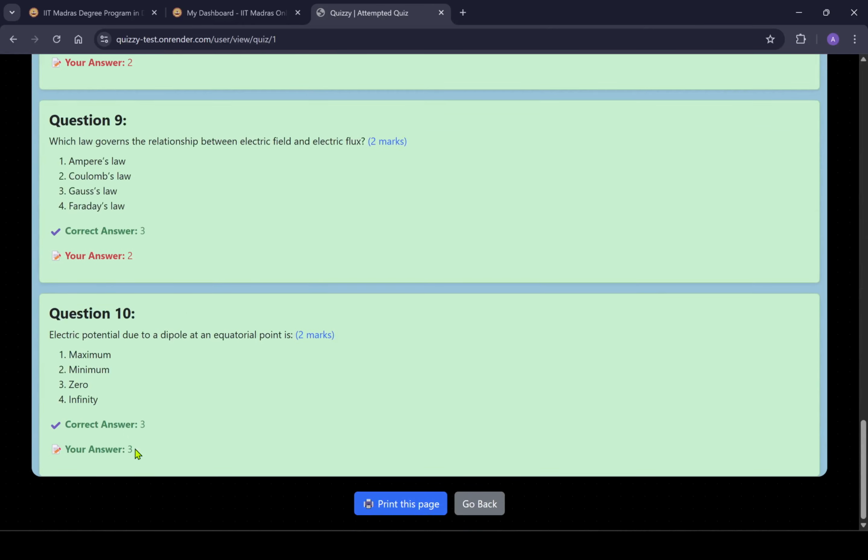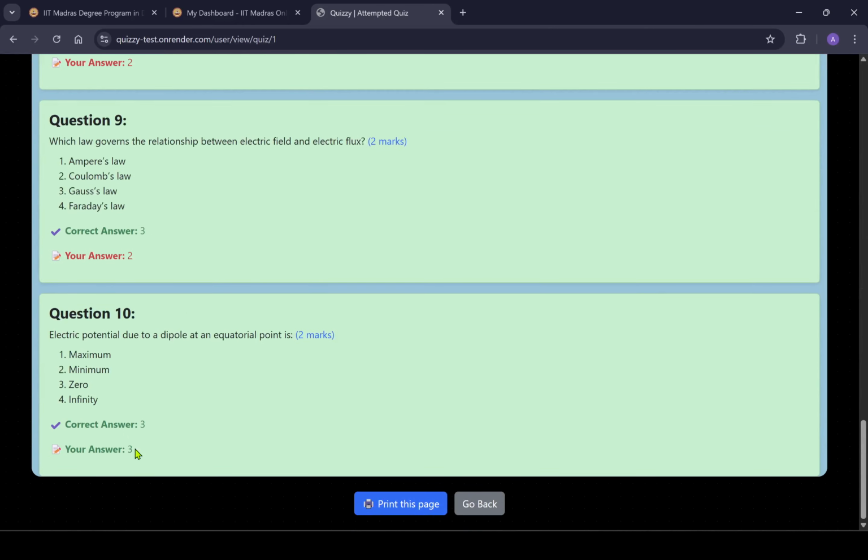Okay, now I will show you the admin section. So yeah, I log in as admin. So this is the admin section, and admin can create subjects, chapters inside a subject, and questions inside a chapter. If I want to add a chapter or subject, then click on add, and so on. And if I want to create a quiz, then click on create new quiz, and here we can create.